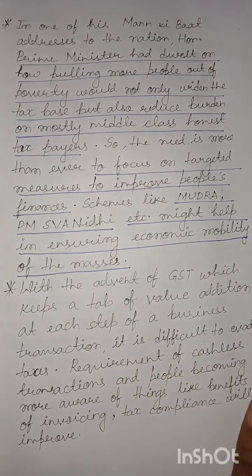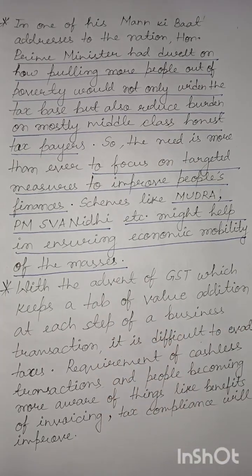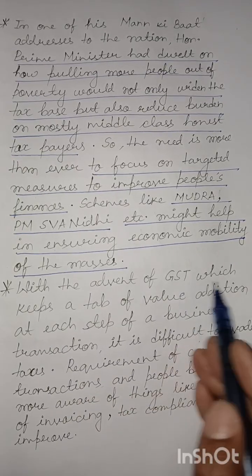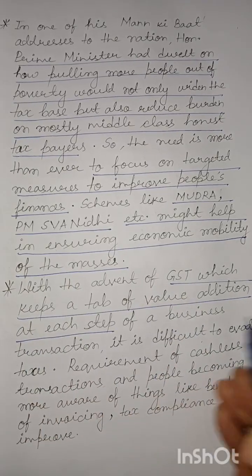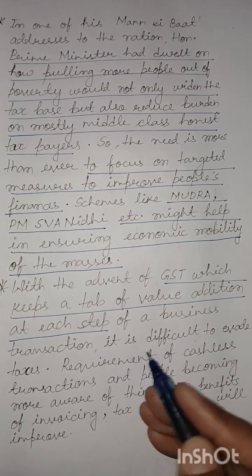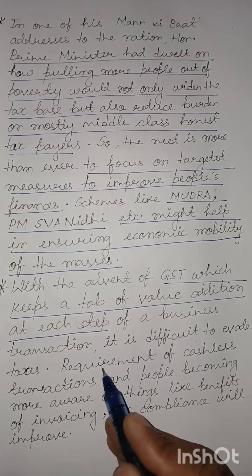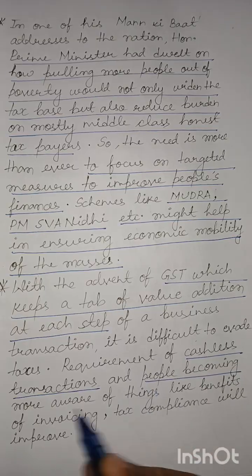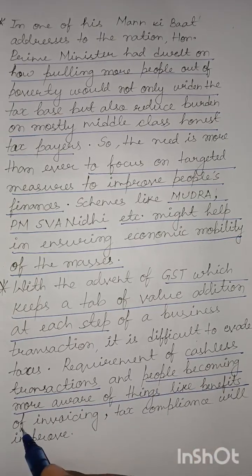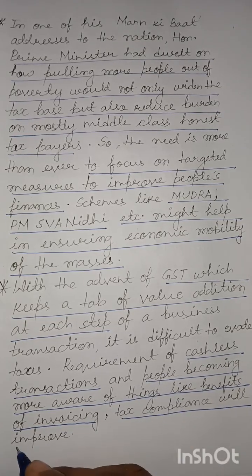Then, with the advent of GST, which keeps a tab of value addition, as we were trying to see through the example of value addition between the wholesaler and the retailer, at each step of a business transaction, it is difficult to evade taxes. Not entirely impossible, but nowadays difficult. The requirement of cashless transactions and people becoming more aware of the benefits of invoicing, that is their demand for a bill, would improve tax compliance.